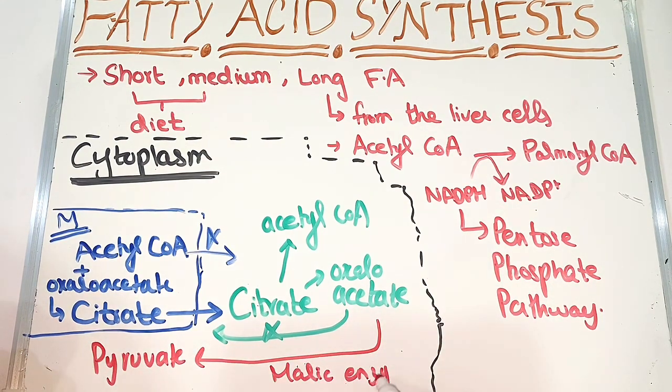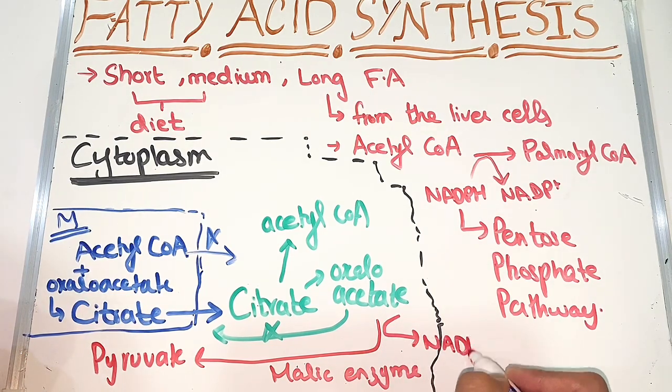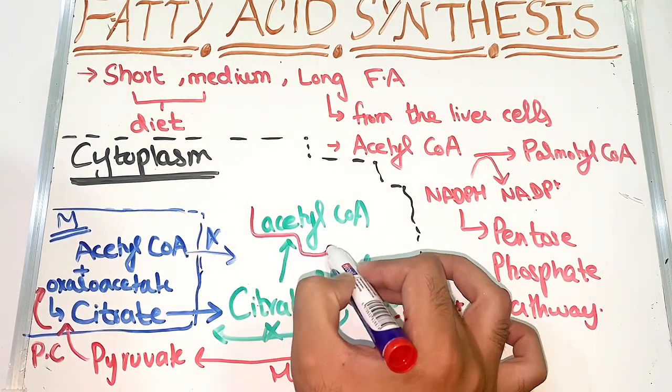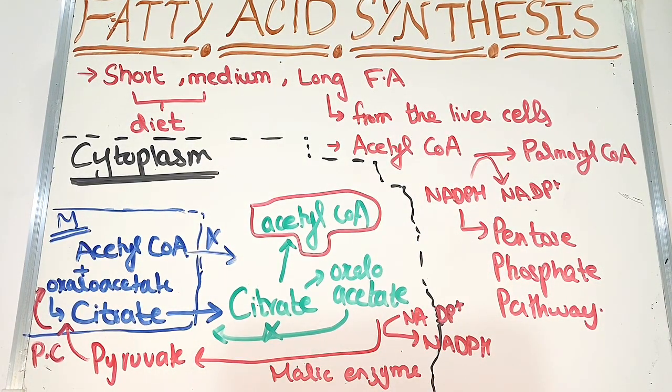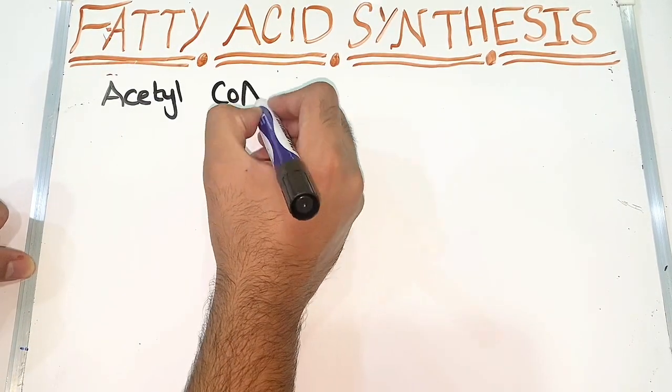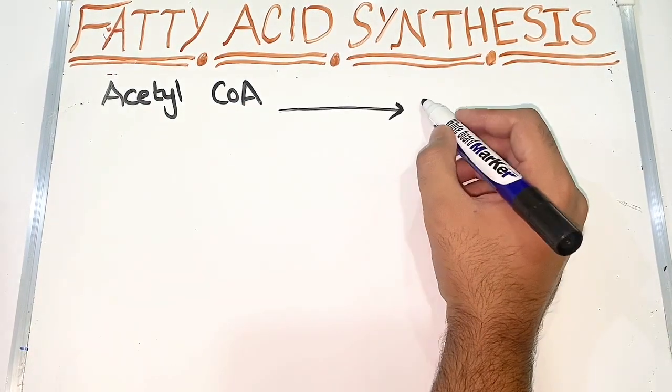So oxaloacetate will do what? It will convert itself into pyruvate by the enzyme called malic enzyme, in which one NADP plus will be changed into one NADPH. We get one energy molecule, and pyruvate can be sent to the mitochondria again. With the help of the enzyme pyruvate carboxylase, it can again convert into oxaloacetate.